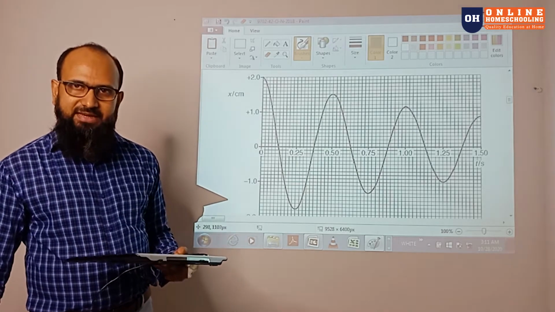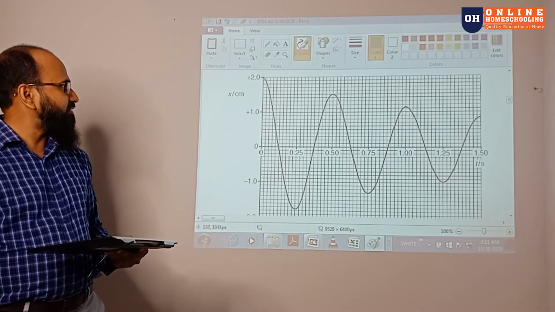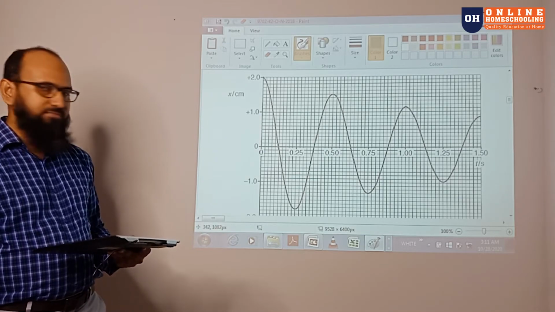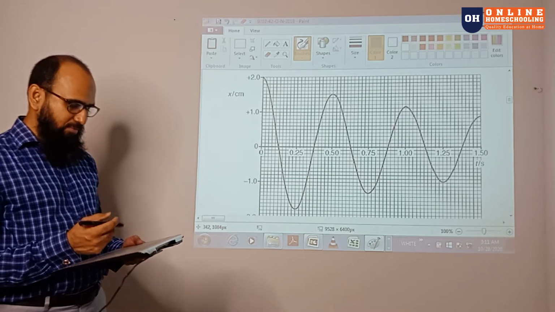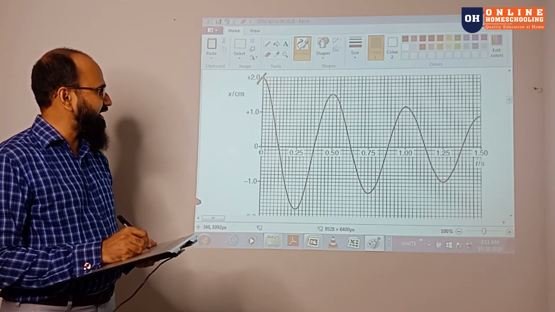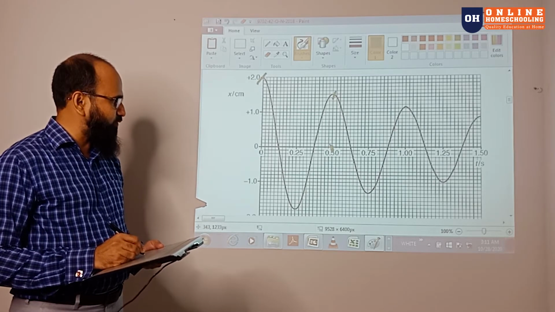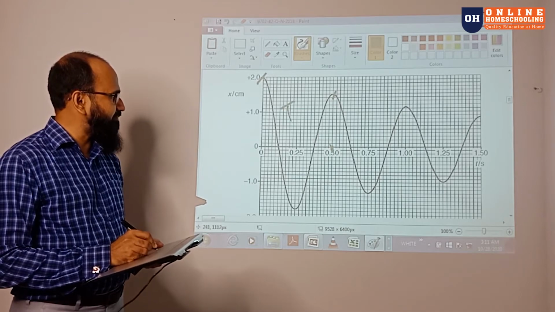From this graph we can calculate the time period T. It starts from this part and finishes at 50. One wave is complete from there, and another wave is complete over here. So one complete wave is the time period T.